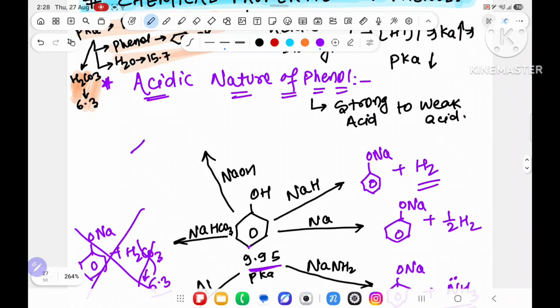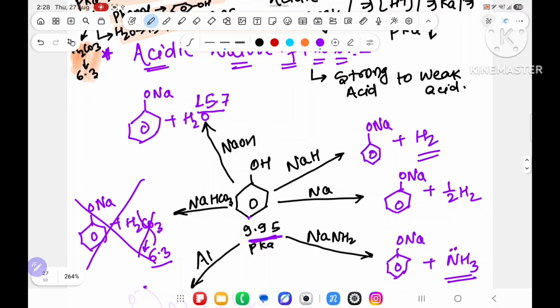Over here, sodium phenoxide is converted to ONa plus H2O, since water has a pKa of 15.7. If you do the same thing with a normal alkyl alcohol, it is not possible, because their pKa value is 16 to 18. But over here the pKa value is less than water. So a strong acid to a weak acid is going.